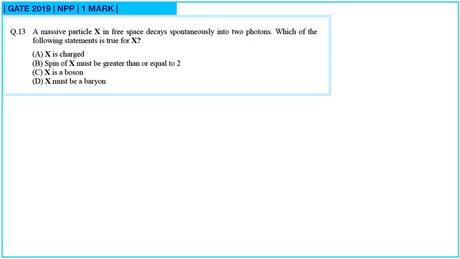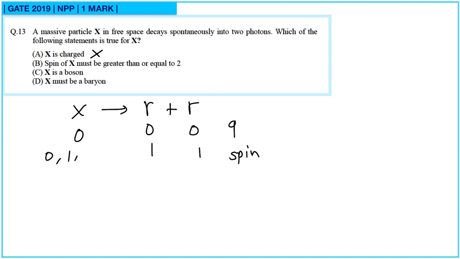Next question. A massive particle X in free space decays spontaneously into 2 photons. Which of the following statements is true for X? So let us consider charge. Photons have 0 charge. That means this particle X also should have 0 charge. So X is charged, that is not correct. Then spin for photons is 1, 1. So X can have spin from 1 minus 1 to 1 plus 1. So that means 0, 1, 2. These are the possible cases.